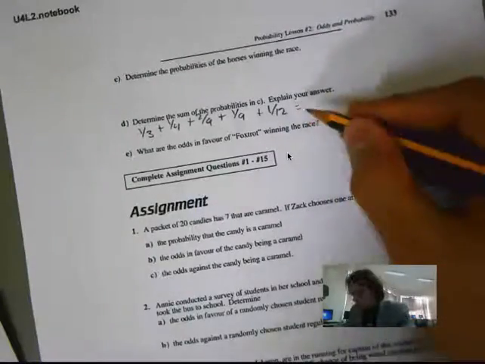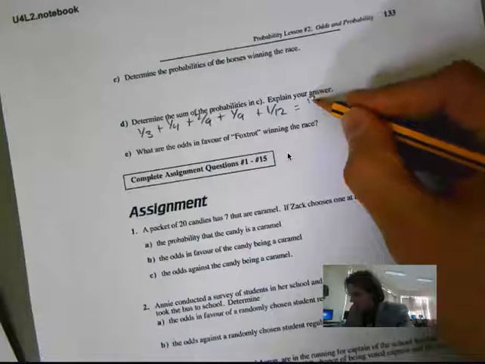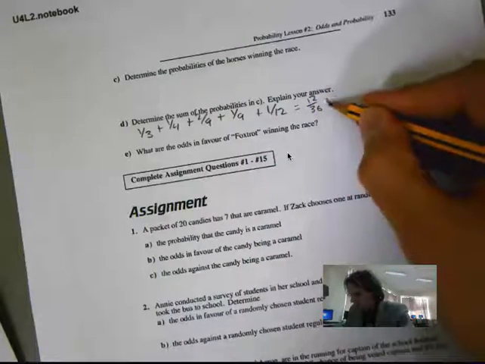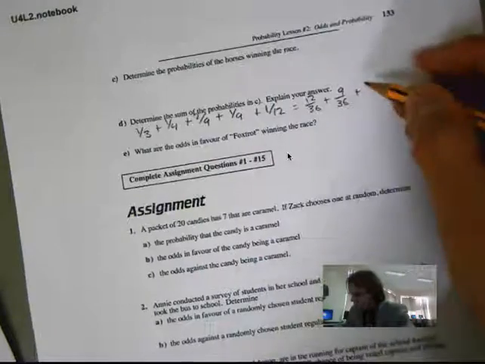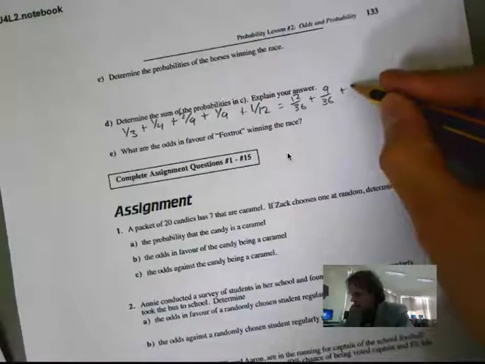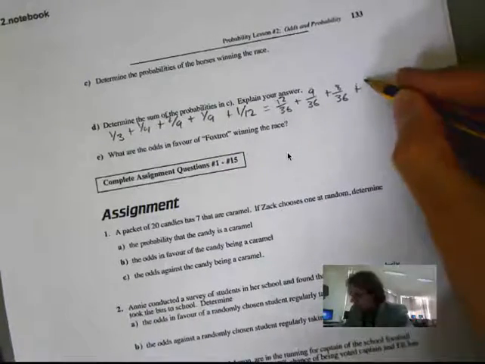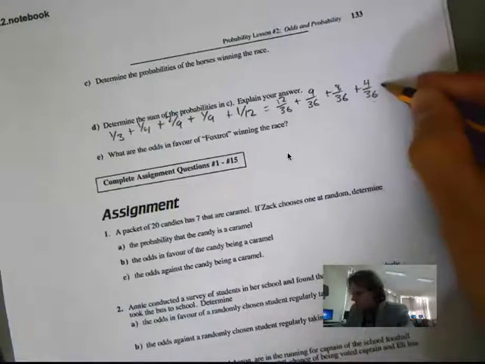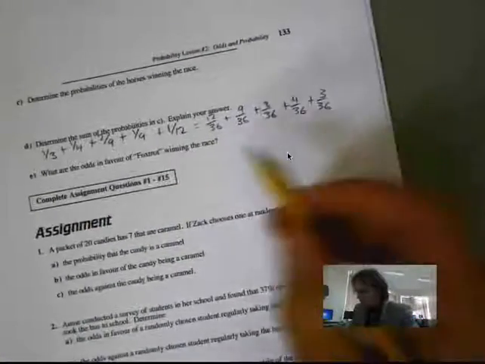My common denominator here is going to be 36. So I look at the first one. It is 12/36 plus 9/36 plus 8/36 plus 4/36 plus 3/36.